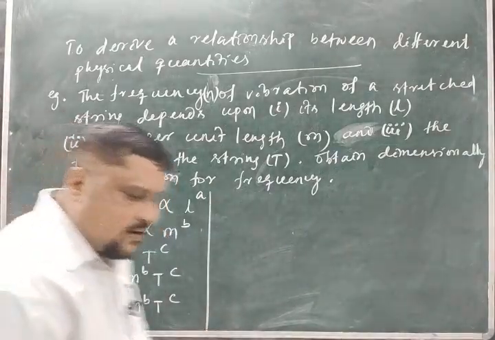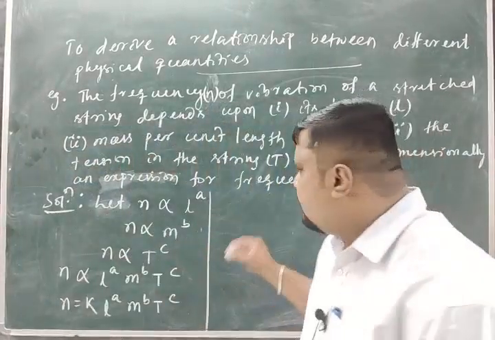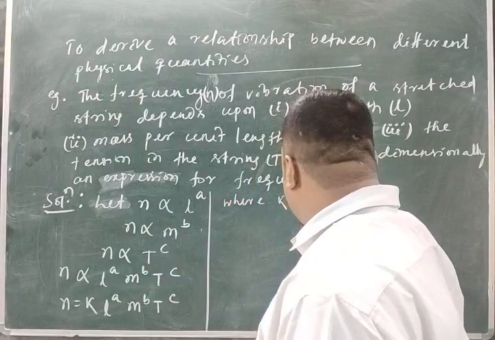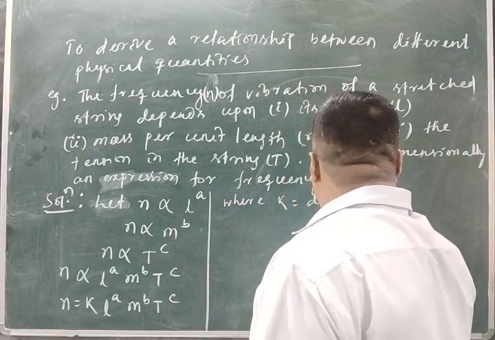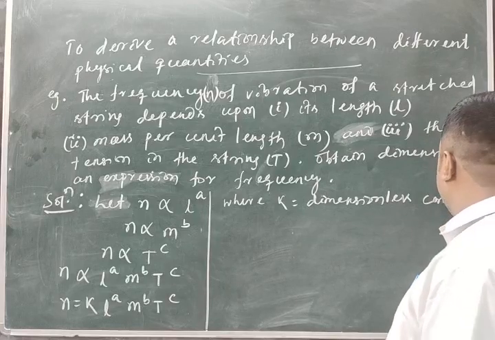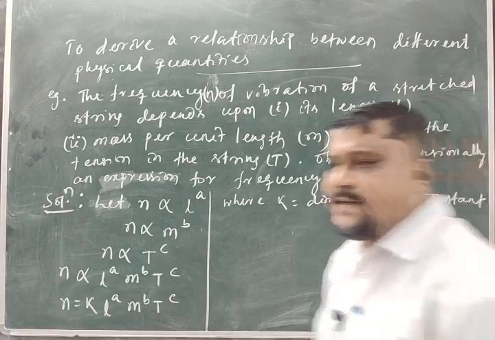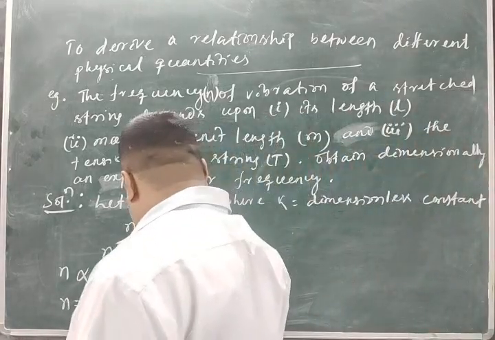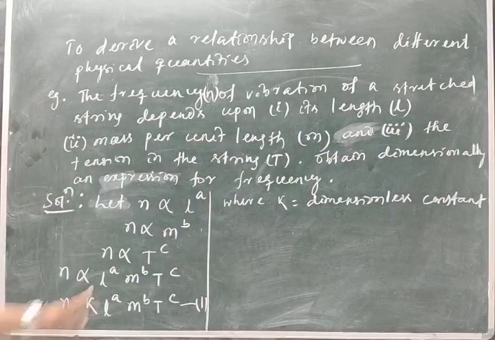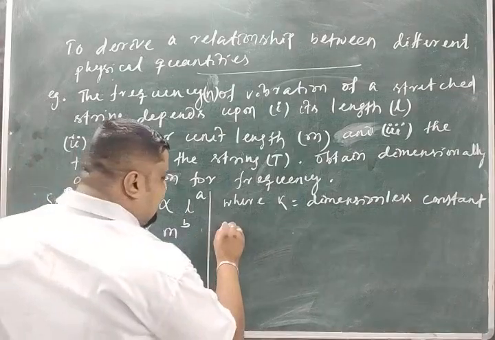You can write in your note that k is a dimensionless constant. It has no dimension. Clear? Now this is the equation, generally equation 1. Now you put the dimension of n. What is the dimension of n?